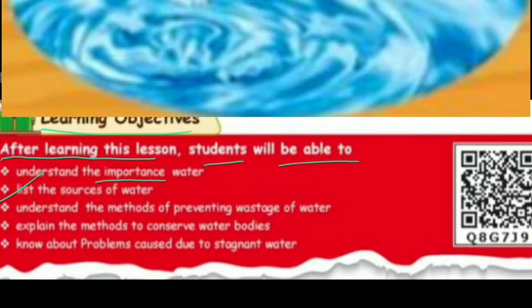Now, the methods of preventing wastage of water. What methods are there? We can use these methods to prevent wastage of water. We should not waste water.